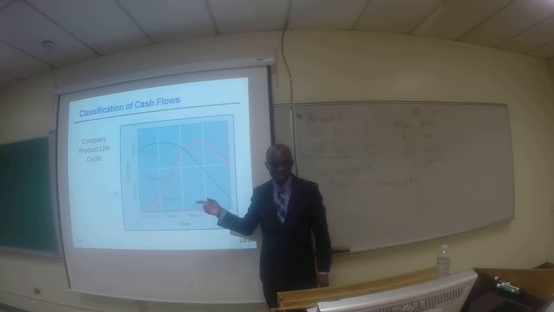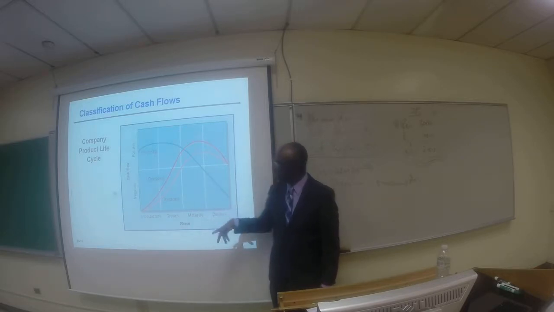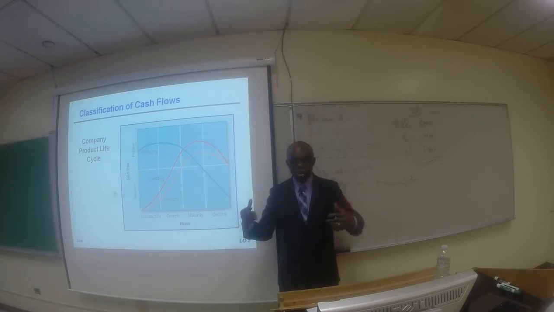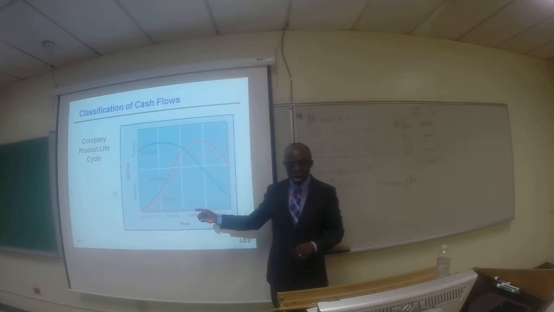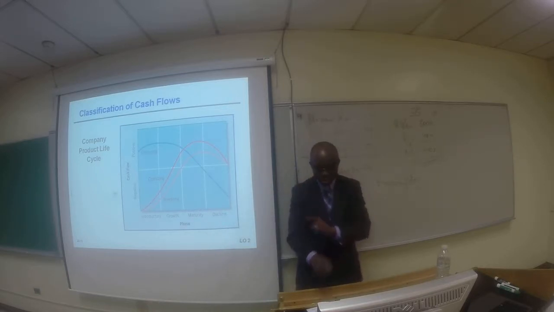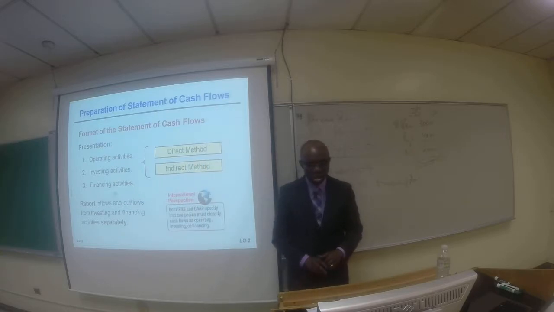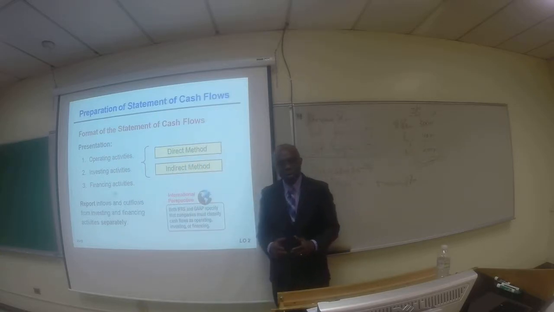Company's product life cycle is not a big deal here. What they are simply saying with this diagram is the fact that for a product life cycle, initially, including in the introduction, you have to cough out a lot of cash in financing, and you really don't get too much cash at the beginning from operating and investing. But as time progresses, the situation reverses. So let's take a look at the format of statement of cash flows.